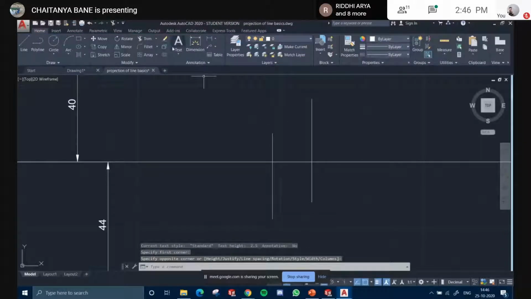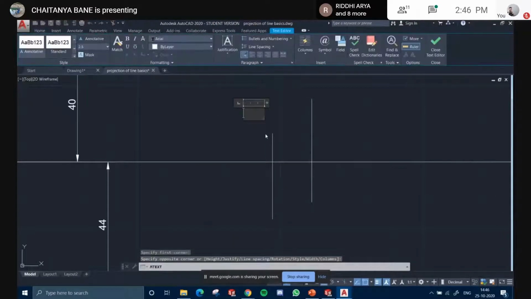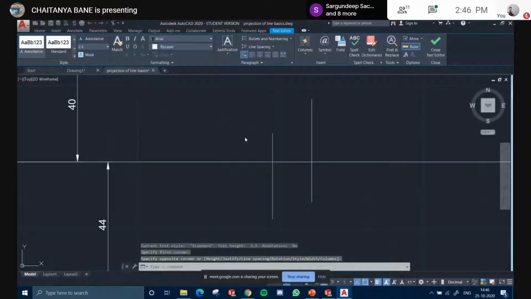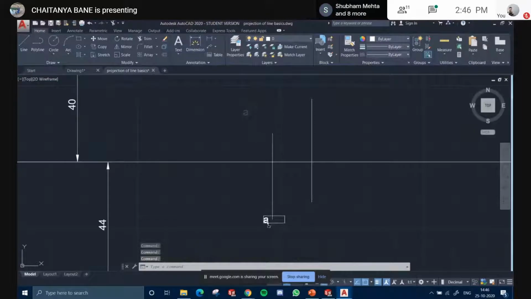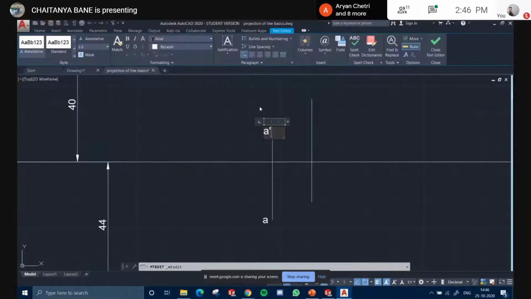एक second, I'll denote this so you can get a rough idea how you want it. Let's say A. This is A. This point. This is A dash. Okay.